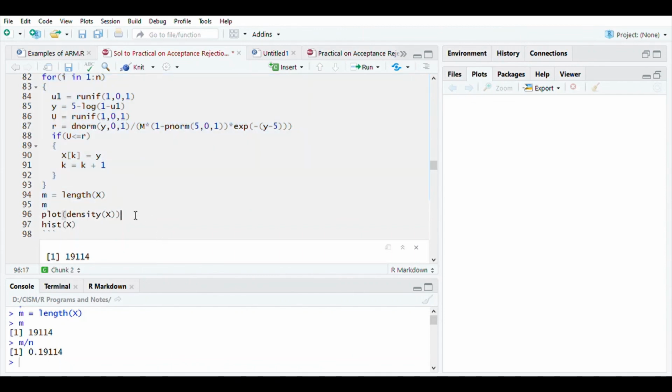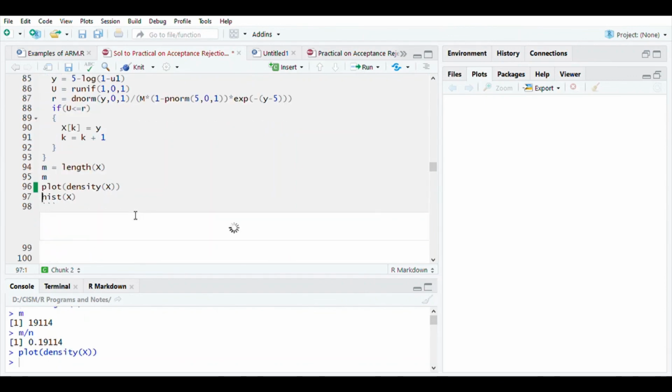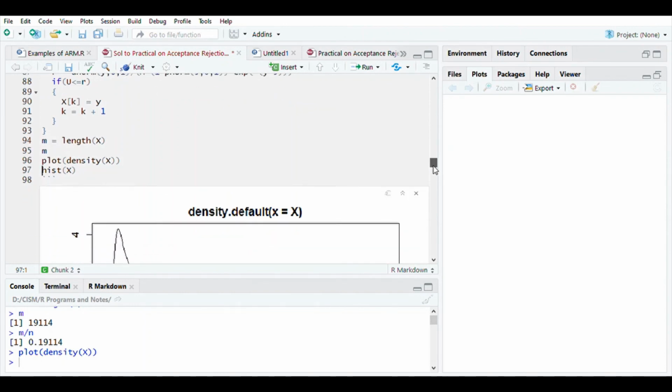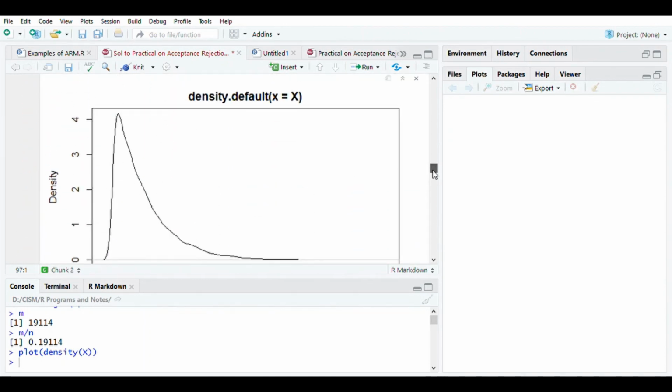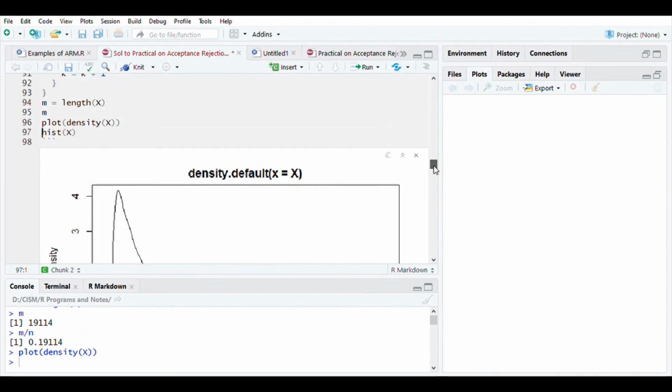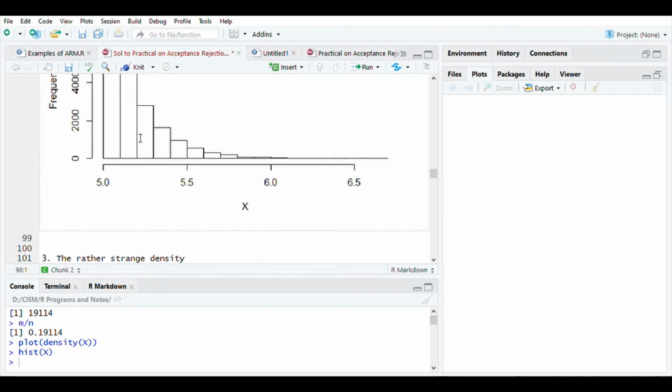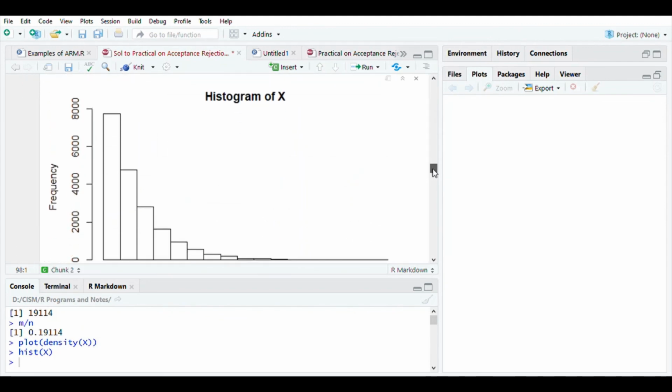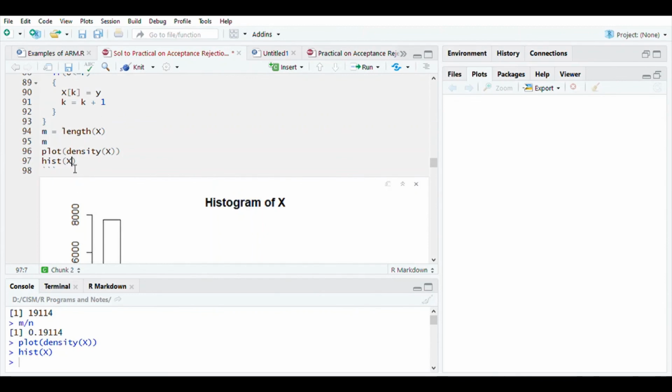So let us check whether these samples which we have generated are actually following the truncated normal distribution or not. Let us plot it, a density plot. It looks like this. As we have discussed earlier, just ignore this line and look at this. Just to be extra sure, look at the histogram. See the kind of histogram you get. Don't you feel that it is nothing but the target distribution?